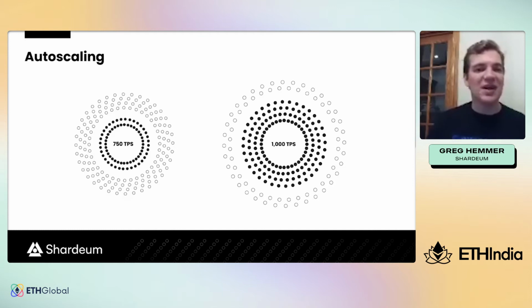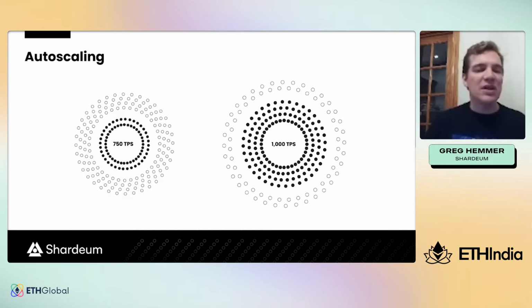This is a simplified diagram of how Shardium works and why Shardium developers in our community are so excited about what we're building. Because for the first time, you have a blockchain that can increase or decrease its TPS autonomously relative to the load of the network. You might be thinking, why would any blockchain ever want to remove validators and decrease its TPS? Well, Shardium prioritizes efficiency. It never wants to pay more node rewards than necessary to process the current load.